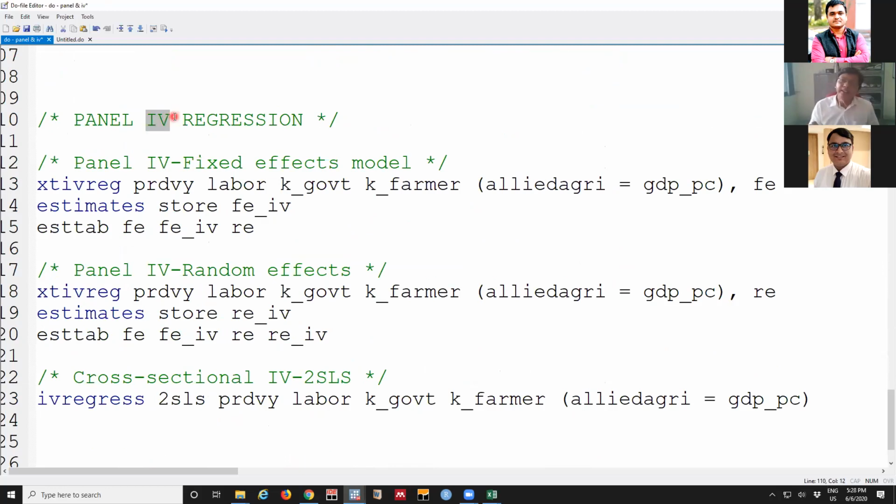Instrumental variable regression can be done in two cases. One is in cross-section data, where there is the measurement error problem. We can run it within panel as well. So for the panel fixed effect model, the only difference is that earlier we were typing XT REG. XT is for panel, REG is for regression. Now this is XT IV REG. Let me explain this equation.